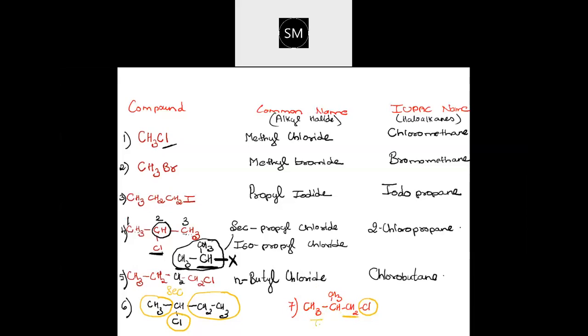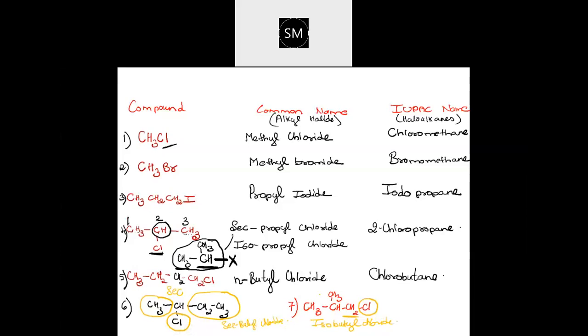So this is isobutyl, common name. I am talking about the common name. This is isobutyl chloride, and this one is secondary butyl chloride. No doubt, no? For everyone. Which is iso and which is secondary?